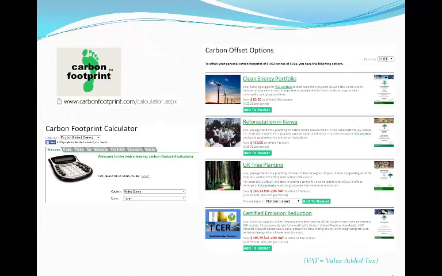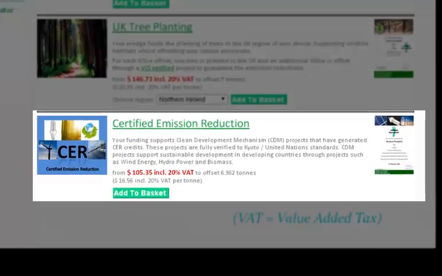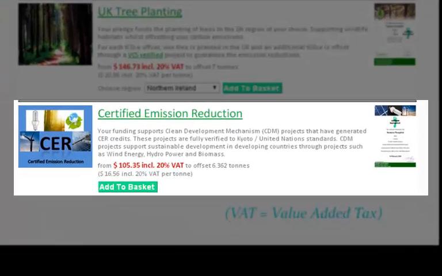Fortunately for me, Carbon Footprint anticipated that I wouldn't easily give up my vices and provide a host of choices for carbon offsets. In inputting my 6.36 ton emission, I found that several choices exist which could serve my need. I personally like the Certified Emission Reduction option, which, for $105, would fund research into sustainability on developing countries, suitably appropriate for offsetting my Vietnam excursion.